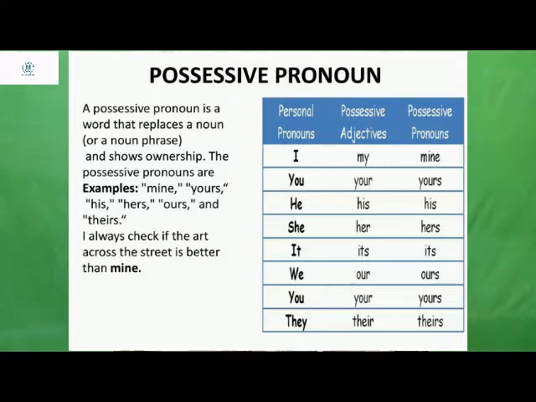This artist is comparing, checking whether the art across the street is better than his art or not. Understood? So mine means he is saying his own. He is comparing the art on the street with his own art. So what is he expressing here? His own ownership.